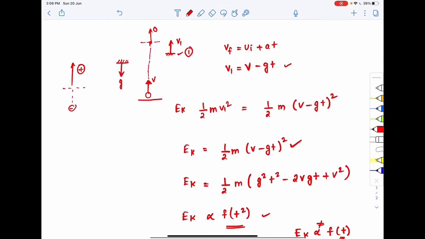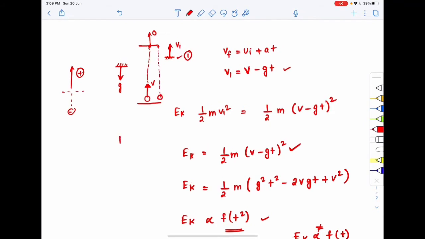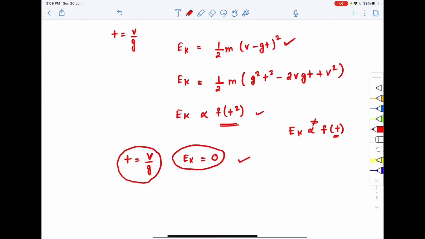Then after reaching this point, it will again come downward and back to the earth, right? So after the time t equal to v by g, the body will again attain velocity and it will come downward. So after t equal to v by g, the body will again gain kinetic energy, right?